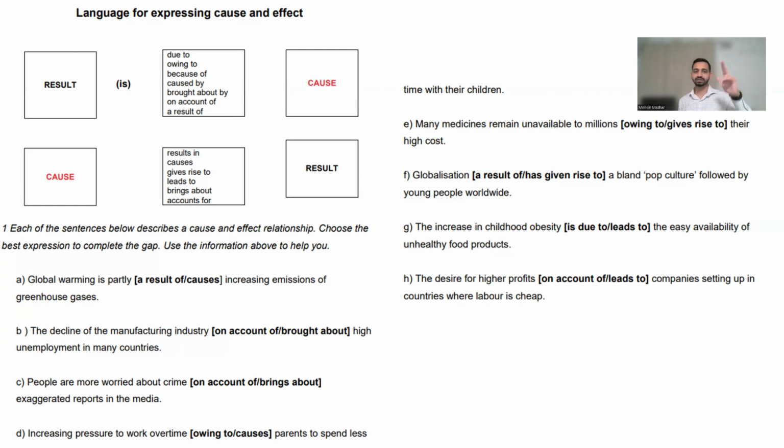If it's a result, then you use the structure on the top, number one. And if it's a cause, then think about using the second structure. Okay, so I wish you all the best. Do this activity on your own. Pause the video here, and when you come back, we'll review the answers.